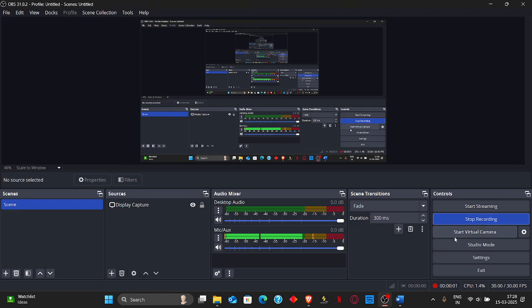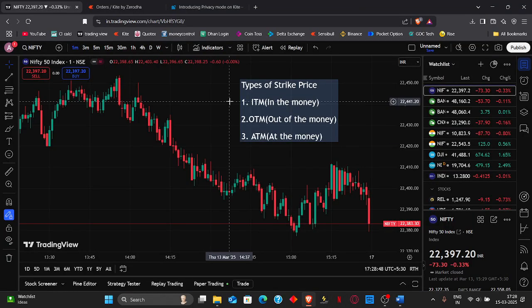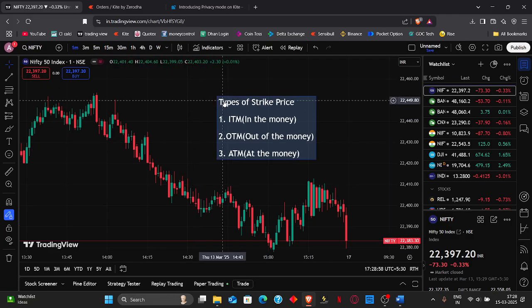Hello learners. In this video we are going to talk about different types of strike prices in FNO options. So let's start with it. Here on this screen, you can see in the chart I have written some text with the different types of strike prices.